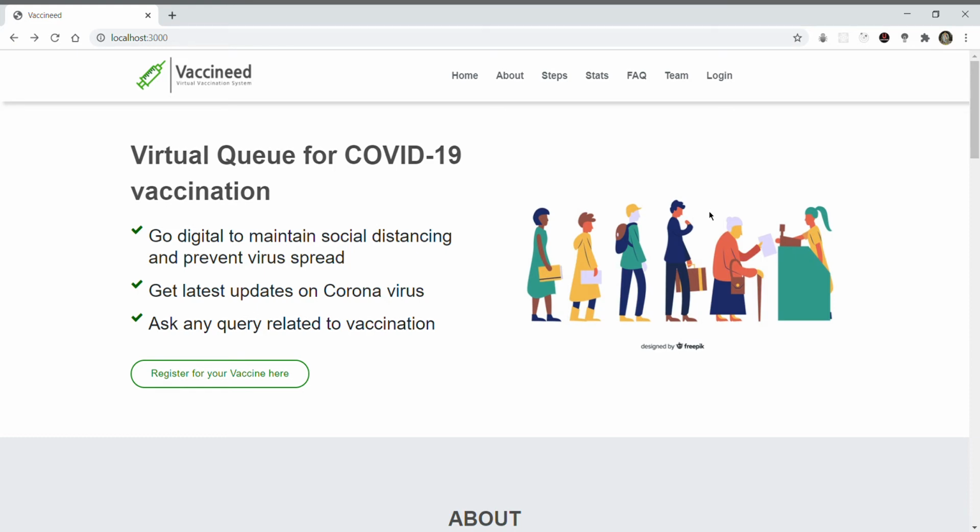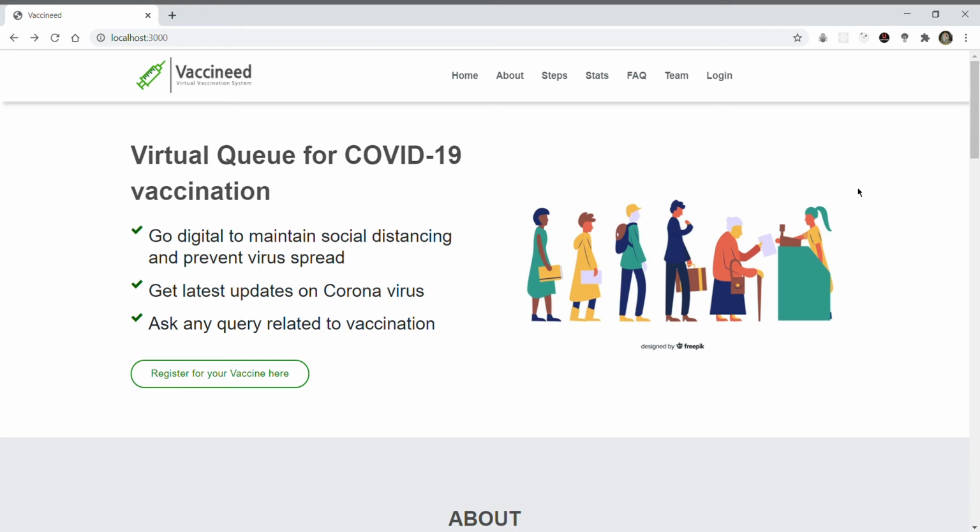As and when COVID-19 vaccines become available, they will likely lead to a massive global effort to distribute and administer them. So we worked on it and developed an online platform where a user can book his or her slot to get a vaccine, which will prevent long queues and hence prevent the virus spread by maintaining social distancing. This will also help in keeping a check on black marketing of vaccines.